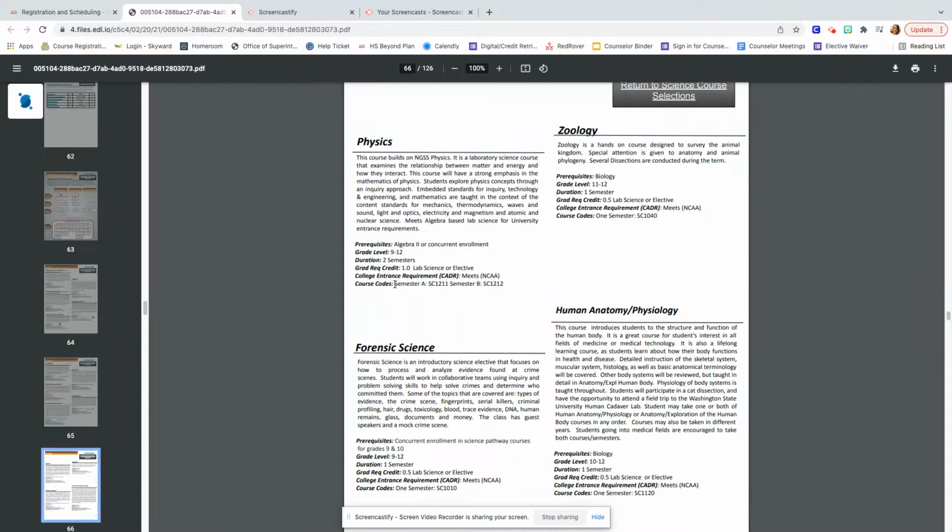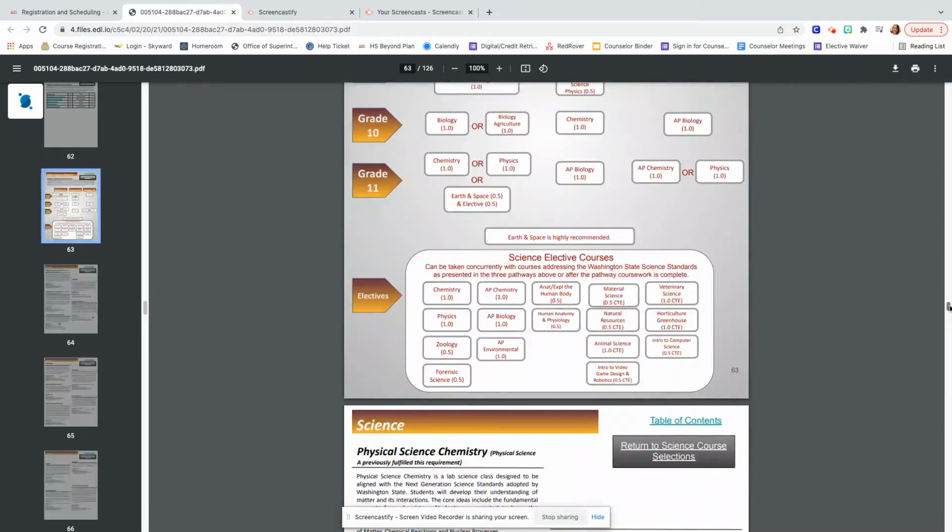Right here is the course code. So when you go to register, you're going to put in this code into the registration sheet, SC1211 and then SC1212. It's an A and B course, which means you must take the B and the A. It is a year-long course. Any course that has an A and B, you must take. So that's physics. Let's do another science example.